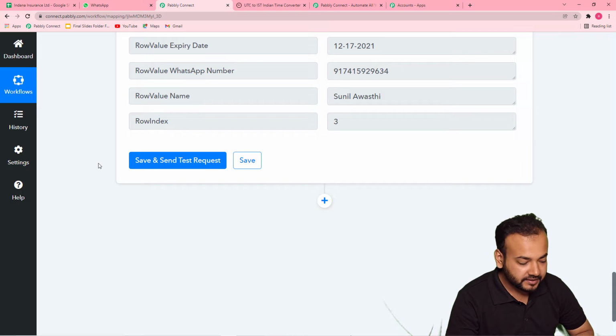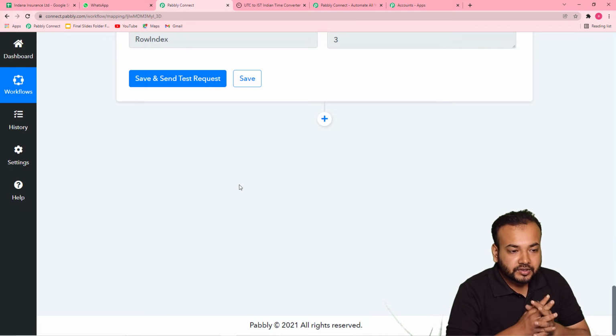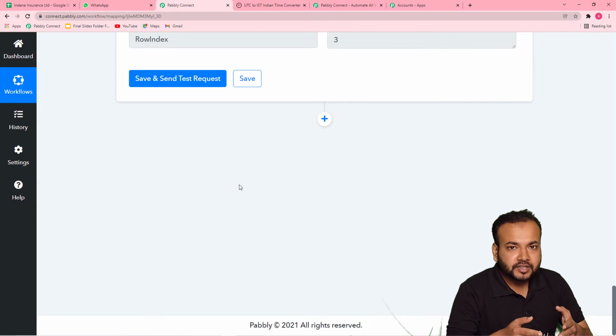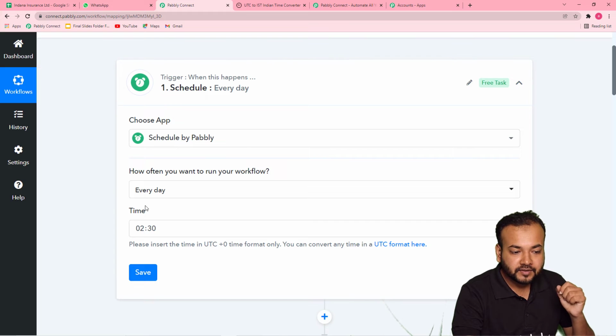So after this step, what we have to do, okay, now we want to send the reminder message 7 days before the actual expiry date of the policy. For that, we have to compare the dates with the date on which this workflow is running. So this workflow is running every day as we have scheduled here in this first step. Okay, you can see in this first step I have said that the workflow should run every day, but we do not want to send the reminders every day. We want to send the reminders 7 days before the date of actual expiry of the policy.